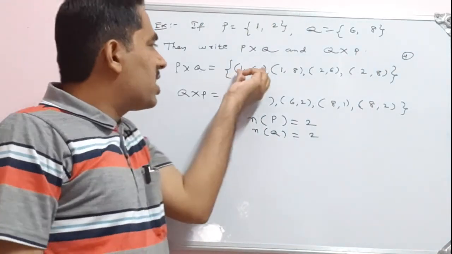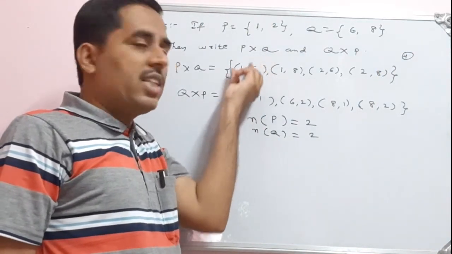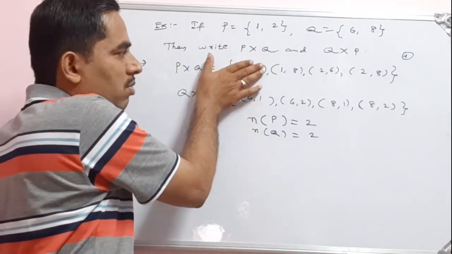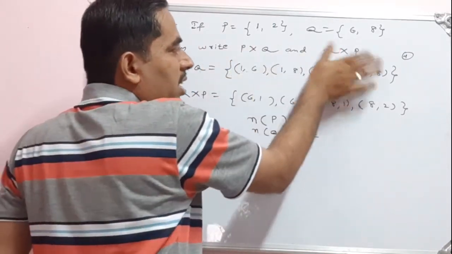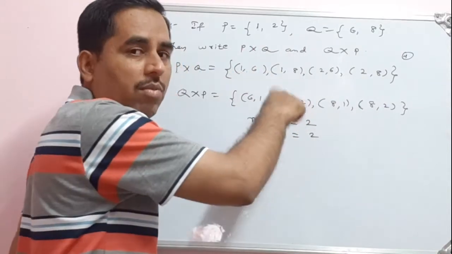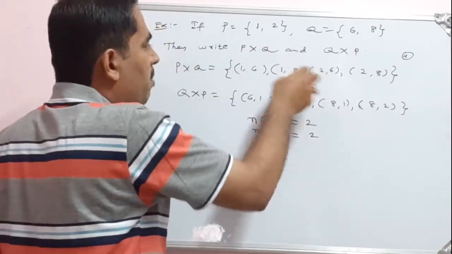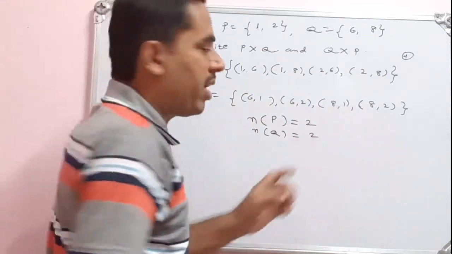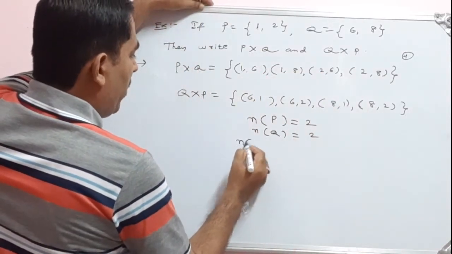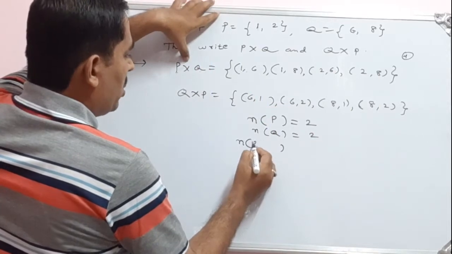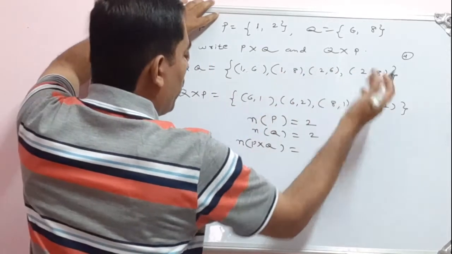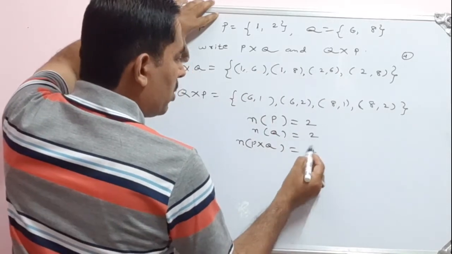Observe it. This 1 comma 6, this whole ordered pair, is considered as one element. This is one element, this is one element, this is one element, this is one element. So elements are of the form ordered pairs. How many ordered pairs are there? 1 2 3 4. So the number of elements in the Cartesian product P cross Q is 4. We can count it here.